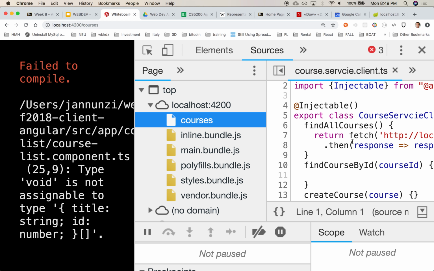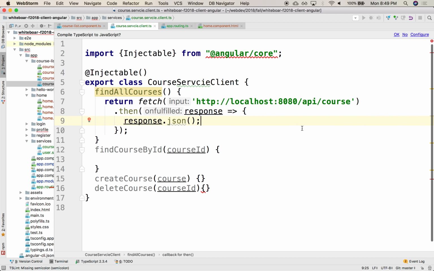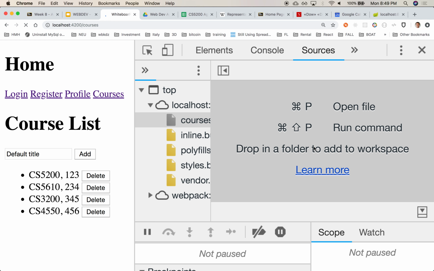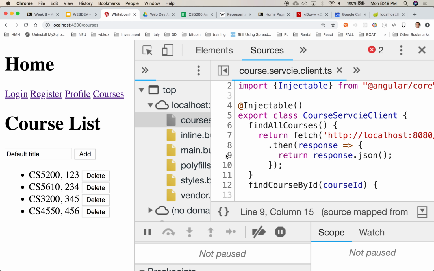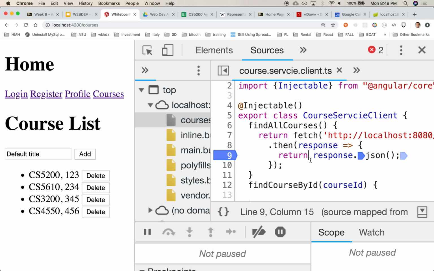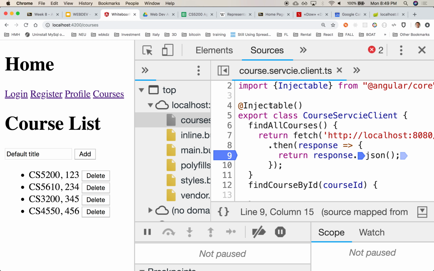That's wrong, it didn't reload. Why are you not reloading? Oh, return maybe. Return. Okay, let me put a breakpoint there. Are you calling it? No, why are you not calling it?